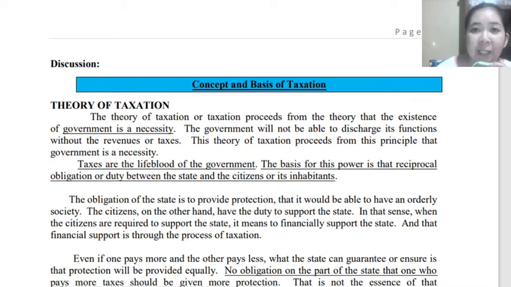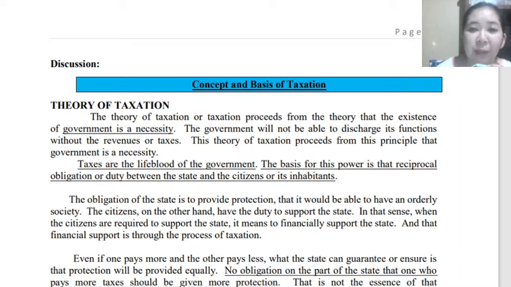However, in order for the government to carry out their activities and to fund the different agencies and programs, they need the source of income.